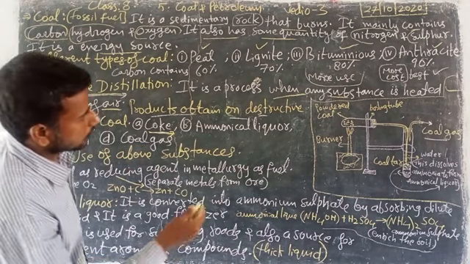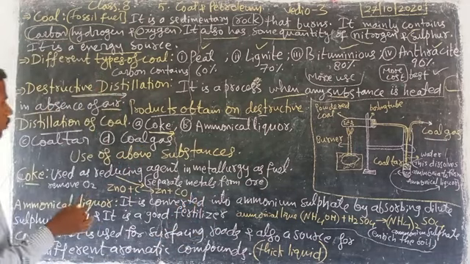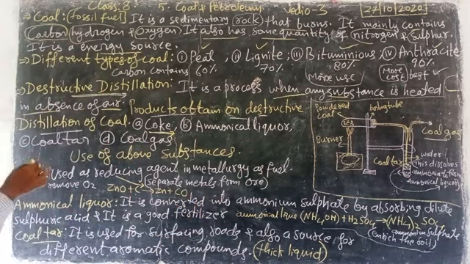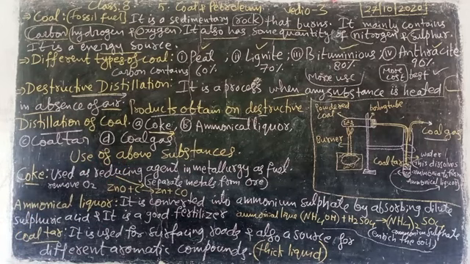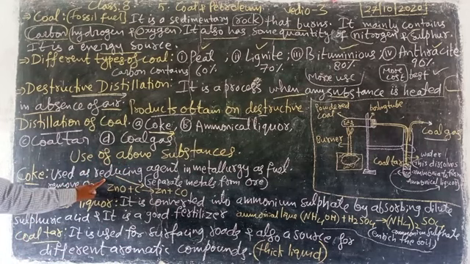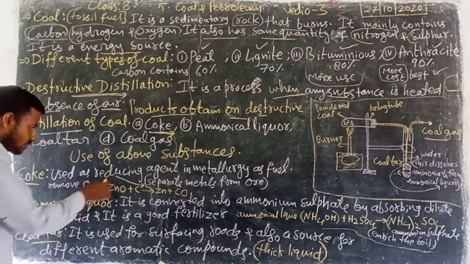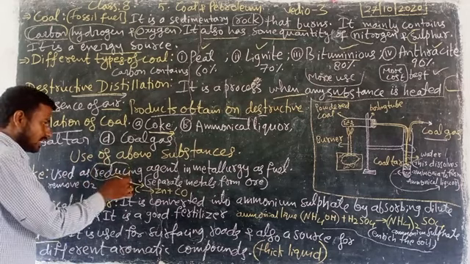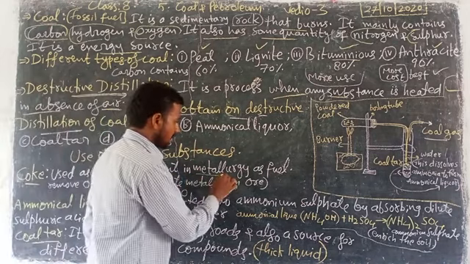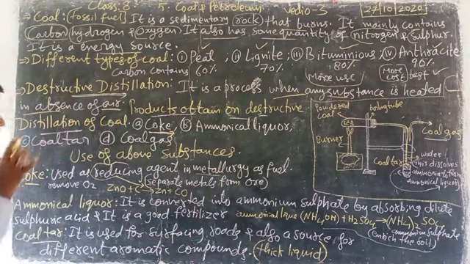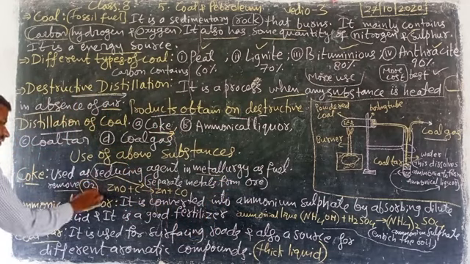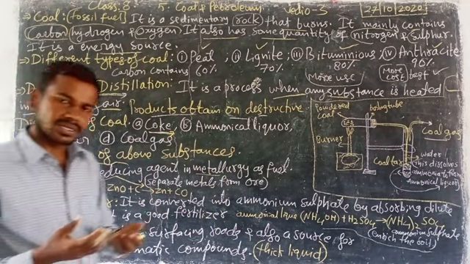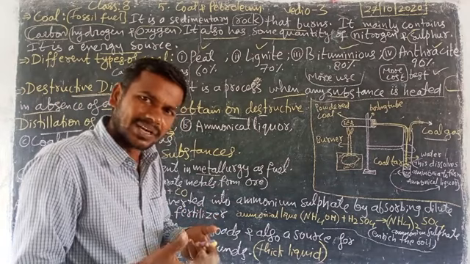Right. So when we are obtaining coal tar, coal gas, ammonical liquor, coke, look here, uses of the above substances. Coke, for example, is used as a reducing agent. Please remember it. Reducing agent in metallurgy, as fuel. It removes oxygen directly. What is a reducing agent in metallurgy?